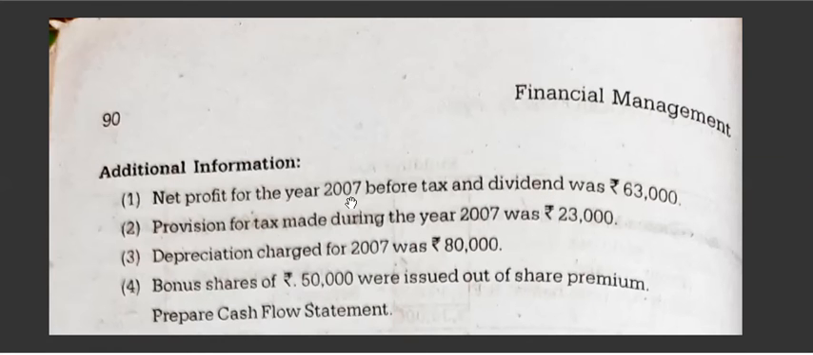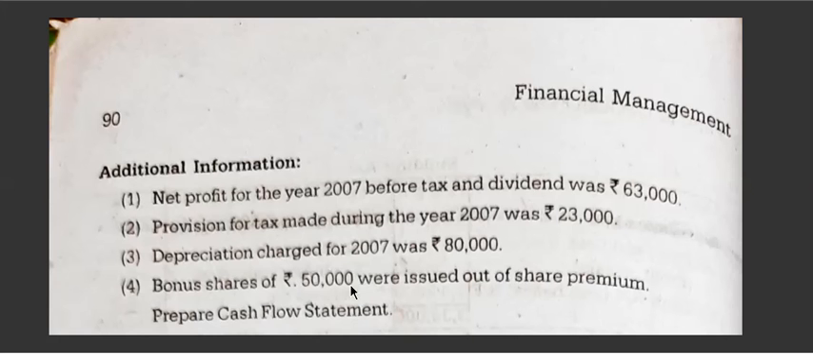Net profit for the year 2007 before tax and dividend was 63,000. So this is before tax and dividend, and we have to begin with this amount in the statement. Provision for tax made. We have to open the provision for taxation account and then charge the provision. Then from the difference we will get tax paid. Depreciation for the assets, you have to see we have fixed assets, so we have to open the fixed assets account.